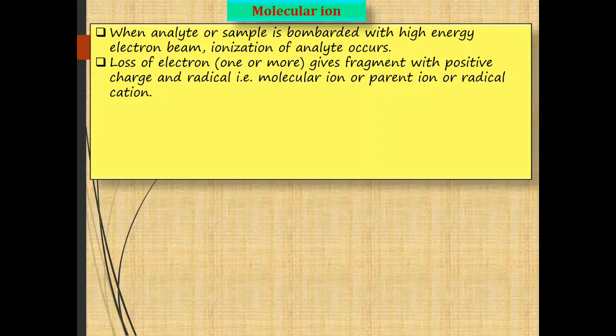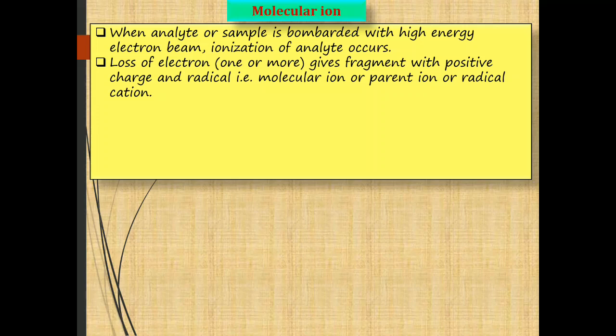This fragment is obtained from the parent molecule after ionization, that's why it is also called a parent ion, and the structure reveals that it has a radical and a cation, that is a single electron and a positive charge, therefore it is also called a radical cation.